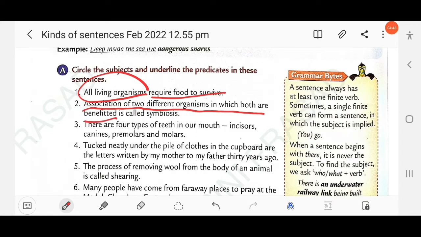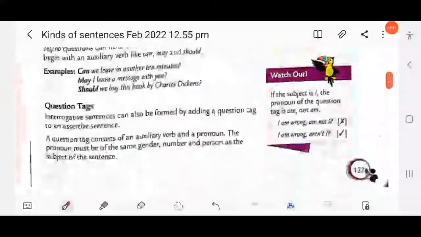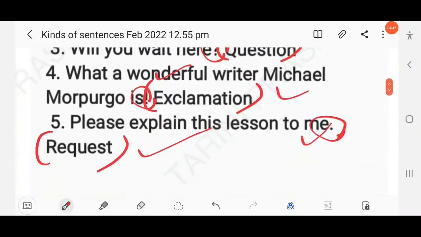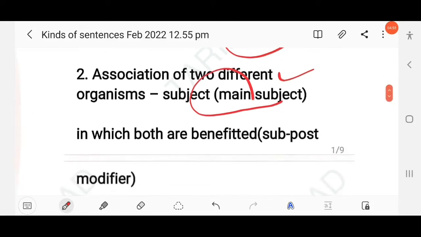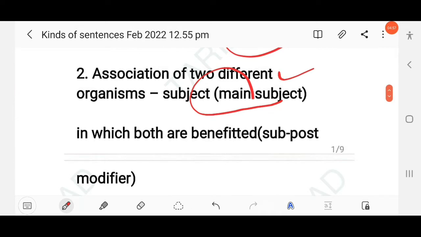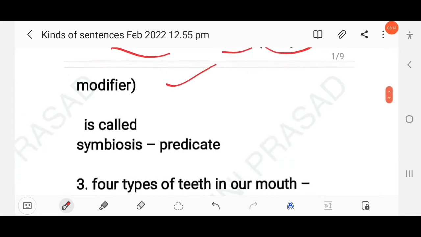This is the subject, but the main subject is association of two different organisms. In which both are benefited is a post modifier. You can underline from association up to benefited, but the main subject is association of different organisms. The remaining part, is called symbiosis, is the predicate part. Clear?